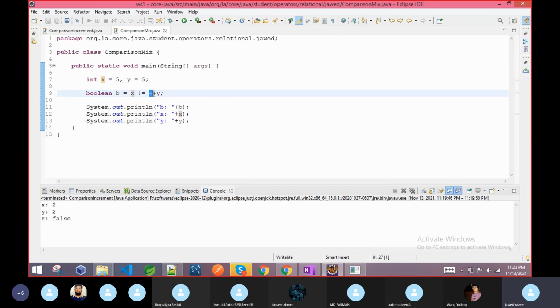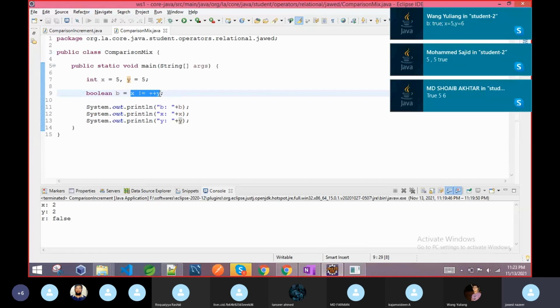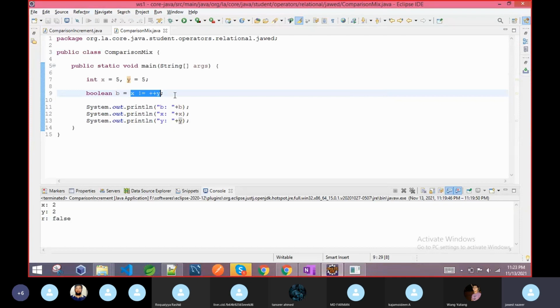So here it is a pre-increment. If you have pre-increment, then the value of y increases, so the value of y becomes 6. Then it will compare, and it will return true, because y is already 6. So x is not equal to y. Why? Because x is 5 and y is 6, because of pre-increment.